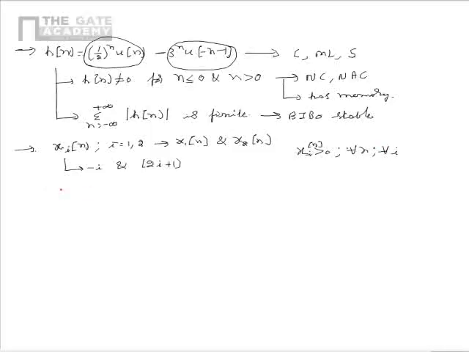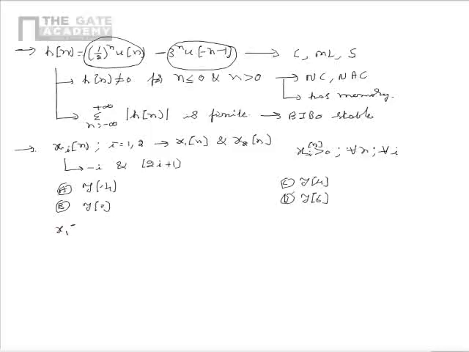Now, out of the four samples given, we have to find which of the samples is definitely not 0. The four samples given are y of minus 4, y of 0, y of 4, y of 6.